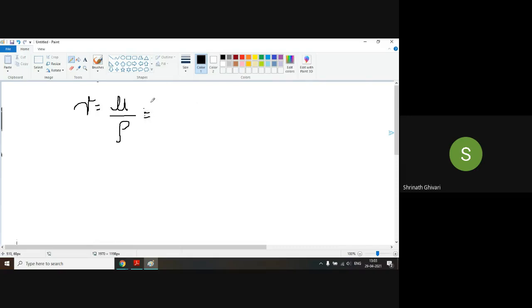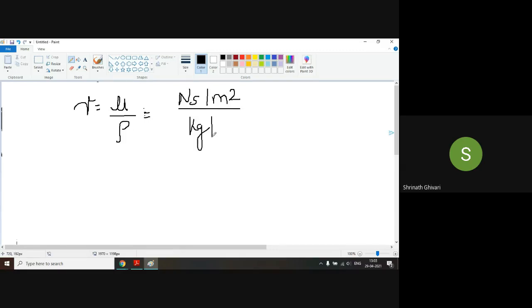What is the unit for viscosity in terms of SI? Newton second per meter square. Okay, good. Then what is the unit of density?